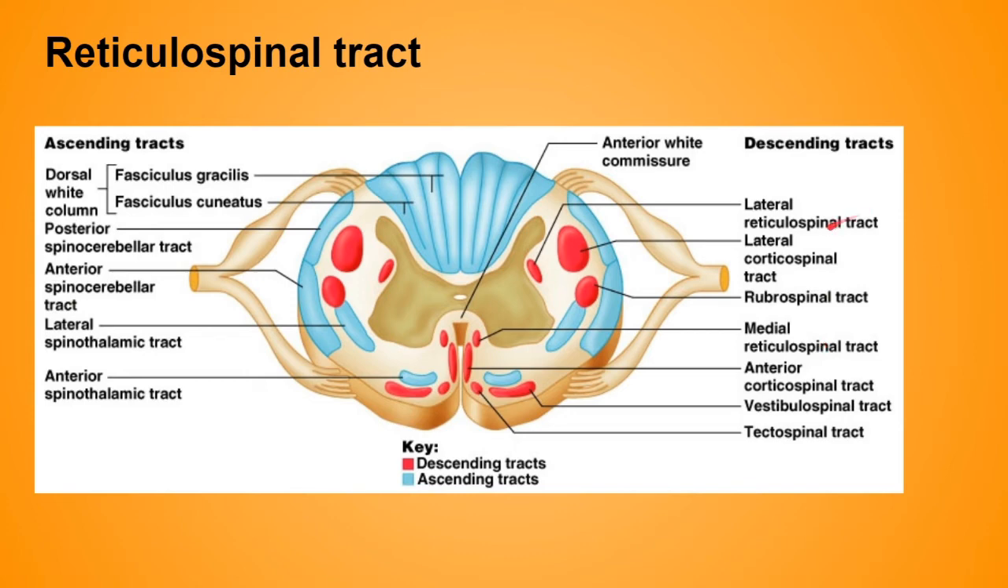Now the function of the lateral reticulospinal tract is that it influences the motor neurons supplying the skeletal muscles, and over here the medial one causes an inhibitory influence on the motor neurons supplying the skeletal muscles.